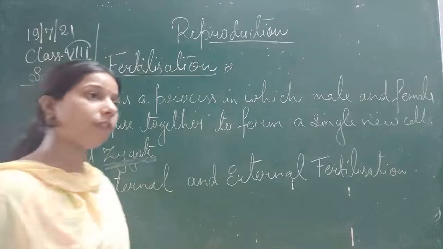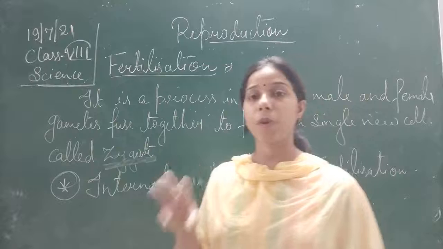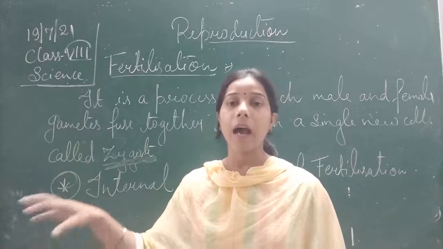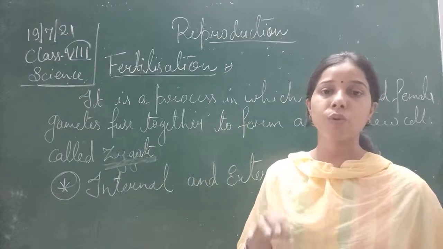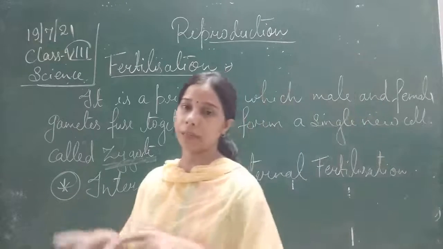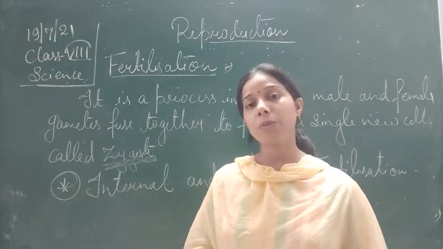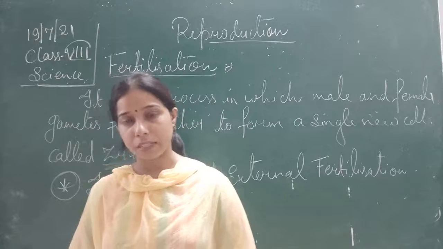In internal fertilization, basically the sperms are released inside the body of the female, and these sperms enter and reach the ova, and their fusion takes place. The fusion process also takes place inside the body. That is why we call such a fertilization internal fertilization.